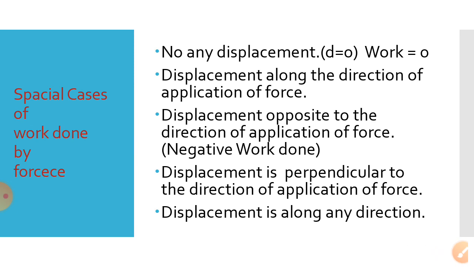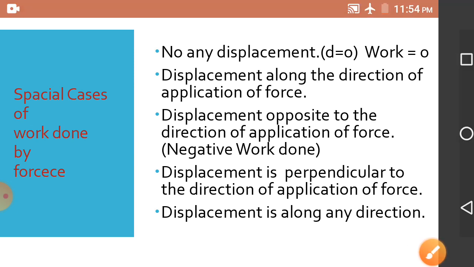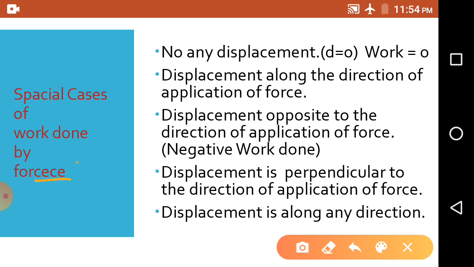See this picture. In this page we have some special cases of work done by force. See the first point, no displacement. If there is no displacement by the force, then the displacement is 0, and there is no work done. As we have discussed earlier, if there is no displacement, there is no work, so work is equal to 0. F into D is equal to 0. As displacement D is equal to 0, then W is equal to F into 0, which becomes 0.